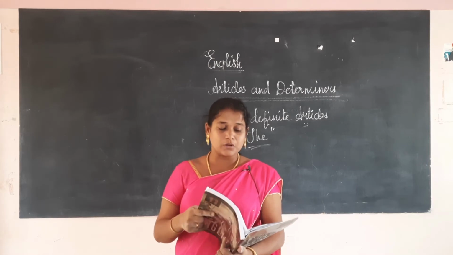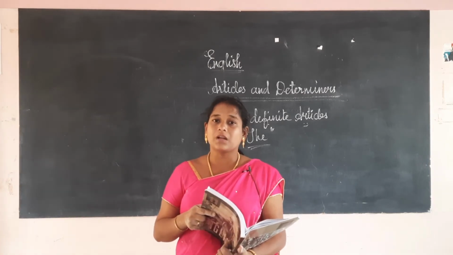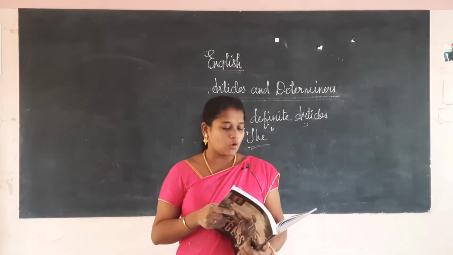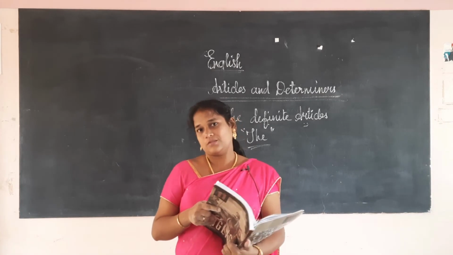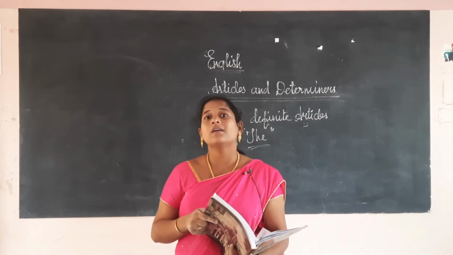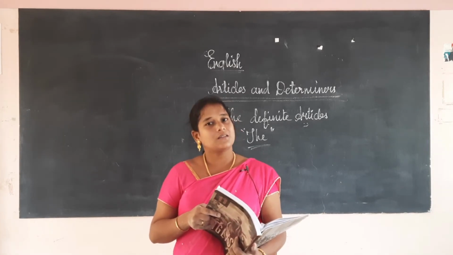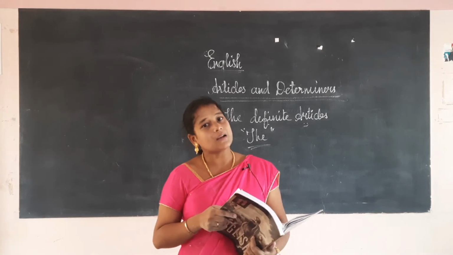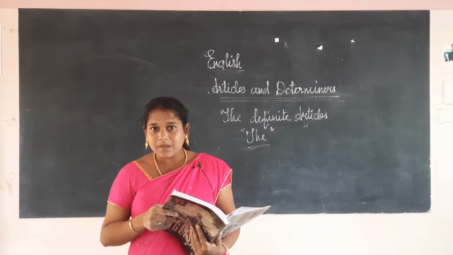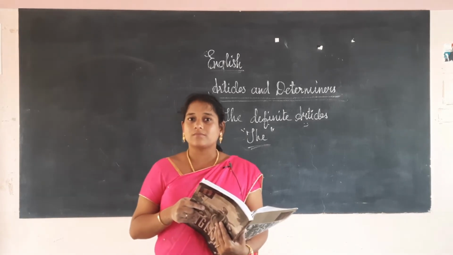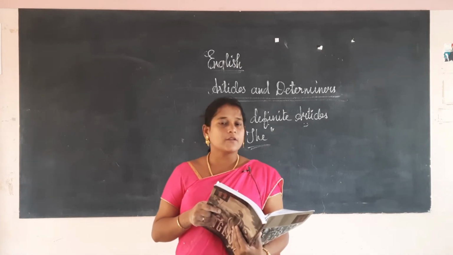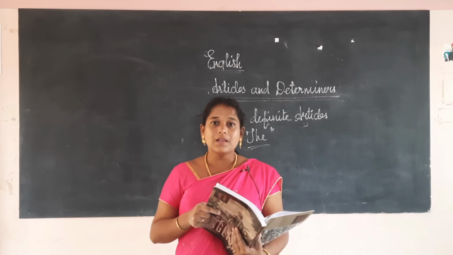So we will use the definite article "the" in front of monuments also. Before a proper noun, when it is qualified by an adjective. Are you understanding? Before the proper noun: the great Mahatma Gandhi, the great Akbar, the great Alexander. Alexander is a name, Akbar is a name, and great is the adjective we are using there. So in front of that we will use "the". Okay, this is new, it's not available in your book, just listen to what I am telling.